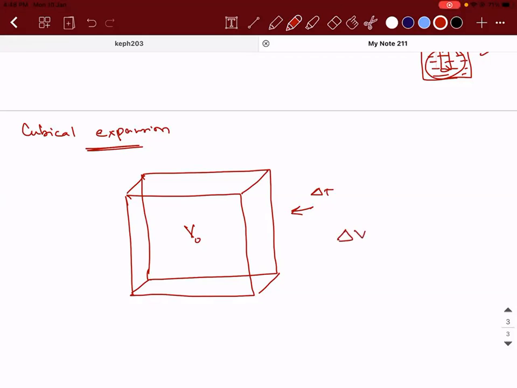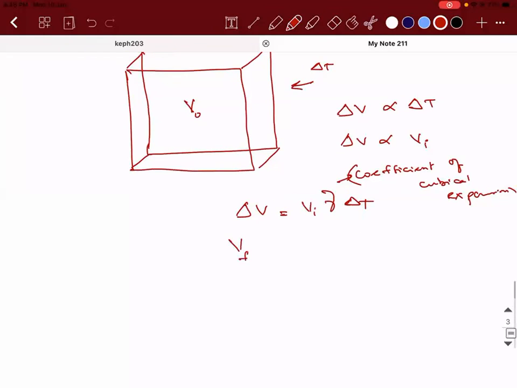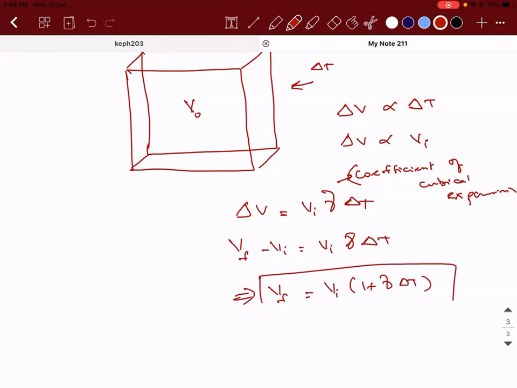The change in volume is observed to be directly proportional to the change in temperature, and delta V is observed to be directly proportional to the initial volume. So delta V will be equal to what? V initial into gamma into delta T, where gamma is called the coefficient of cubical expansion. Clear? So delta V equals V final minus V initial equals V initial into gamma into delta T, which implies V final equals V initial into (1 plus gamma delta T).